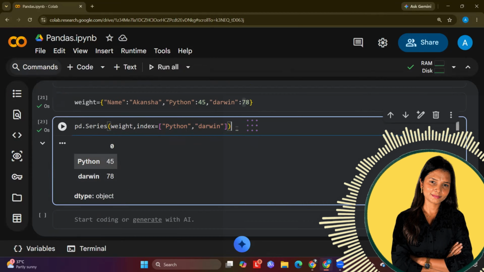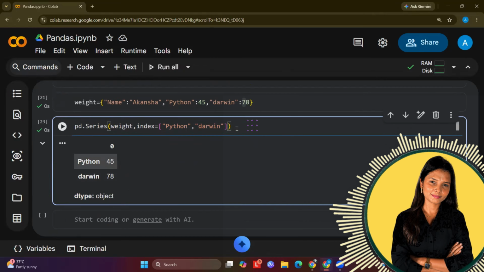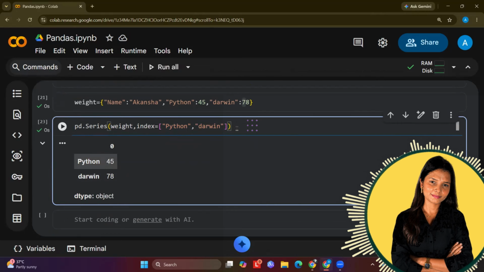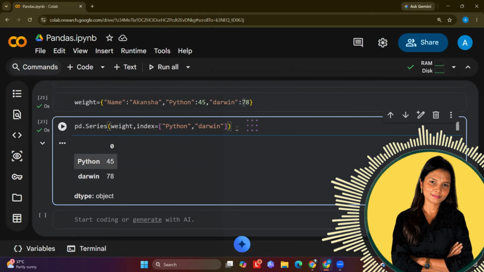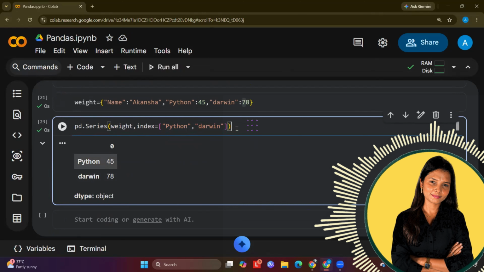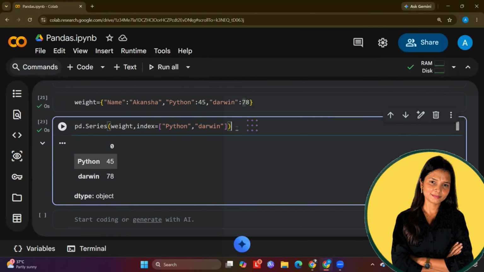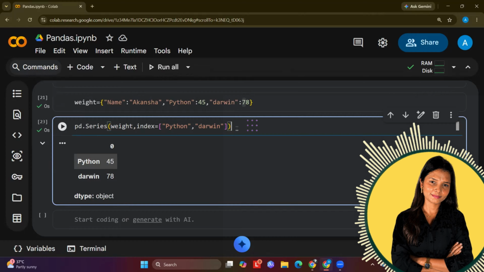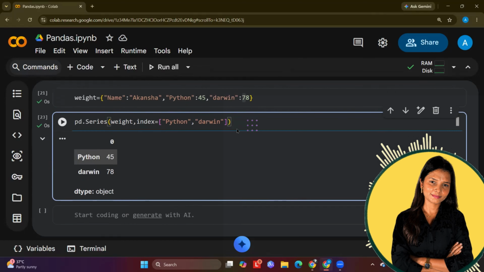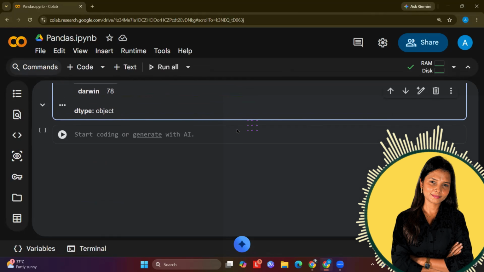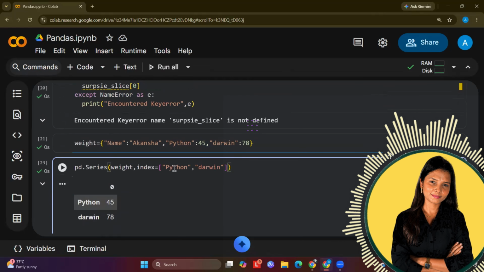Now next, when you are creating the series, you can do automatic alignment as well. So whenever the operation involves, let's say, multiple series, you have multiple series objects, pandas will automatically align the items by their matching index label. Let me show you how. So let's say I already have one series, which is this.